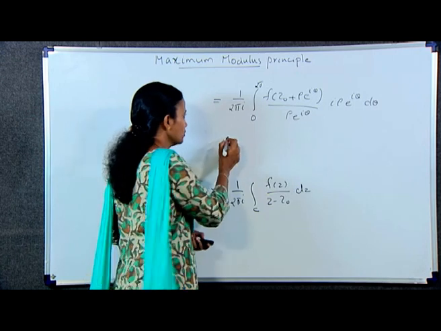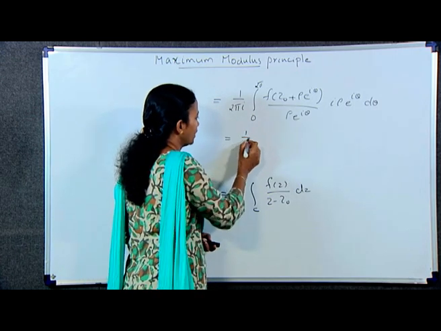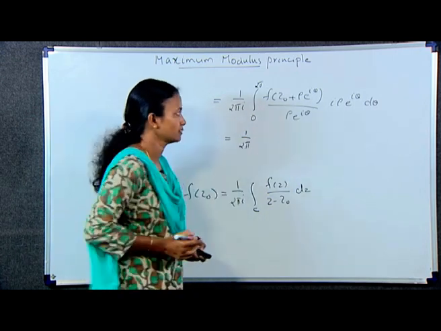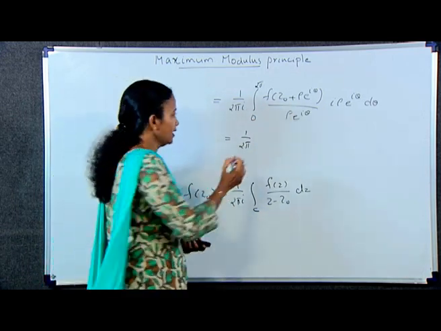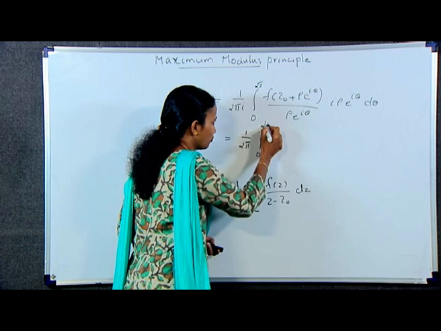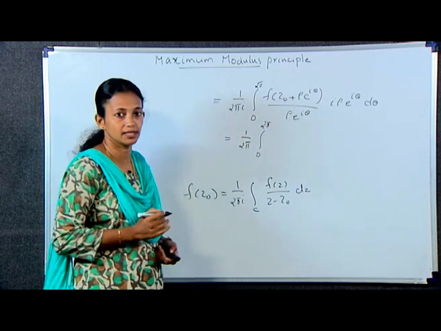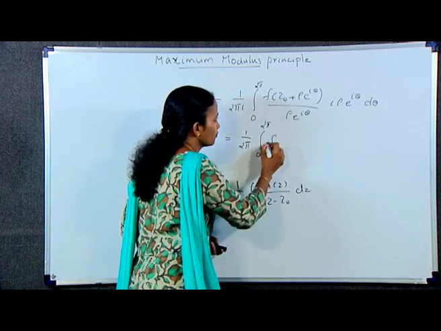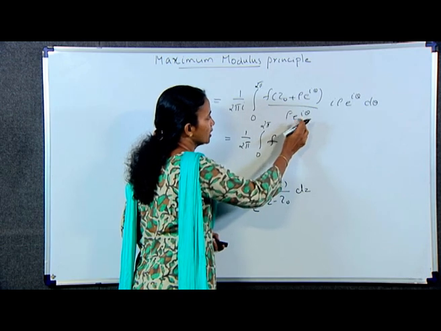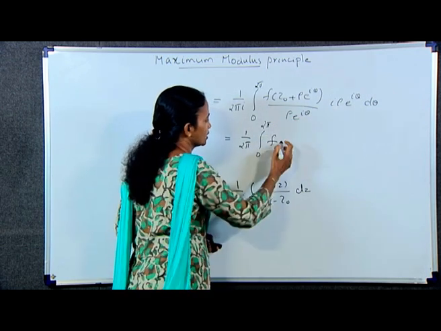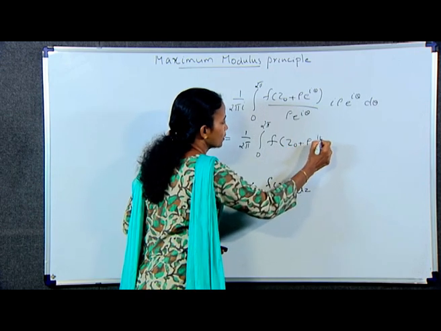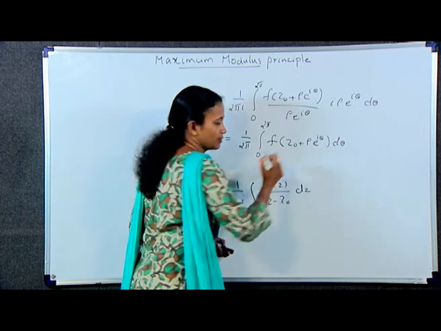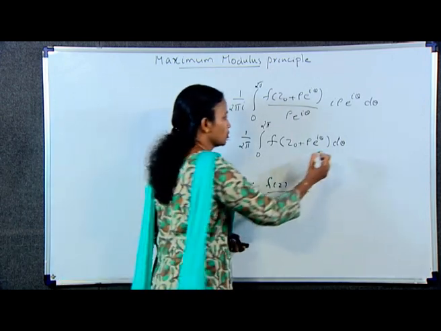This is equal to 1 by 2 pi i, and the i gets cancelled. So it is 1 by 2 pi integral 0 to 2 pi. What remains? We can cancel rho e raised to i theta with rho e raised to i theta. So it becomes f of z naught plus rho e raised to i theta d theta. Mark it as equation number 1.